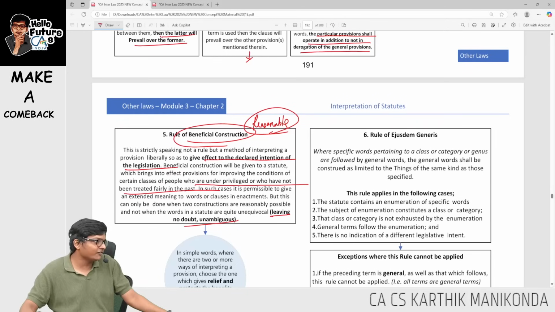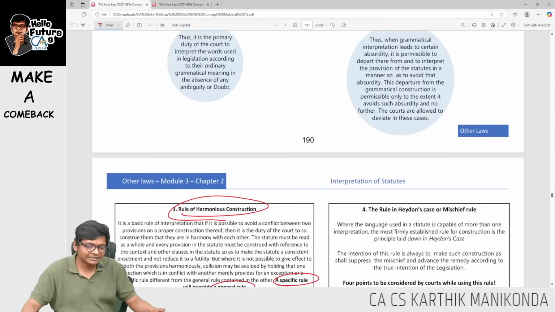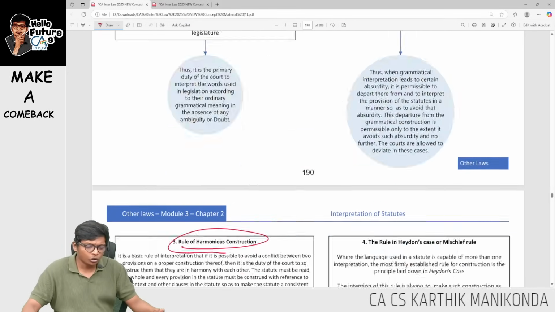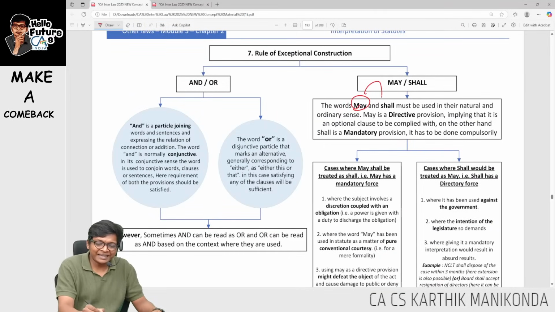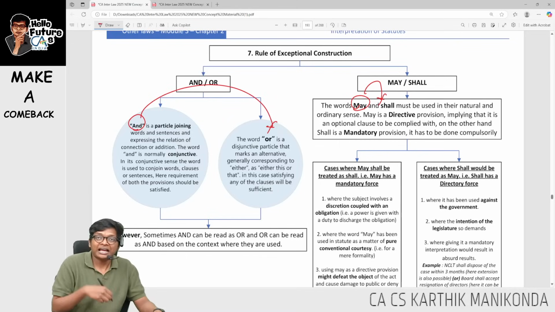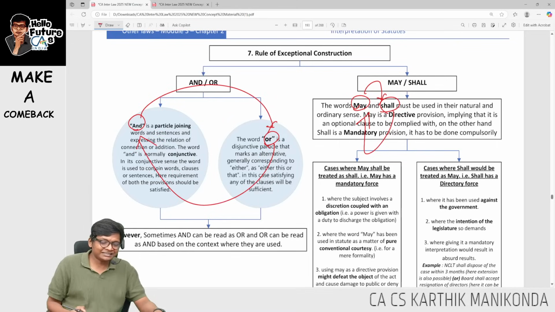Exceptional construction, very, very, very important for the exam this time, guys. You all know what is exceptional construction. That's a case where sometimes may is read as shall and sometimes and is read as or. The opposite also applies: shall is also read as may and or is also read as and.